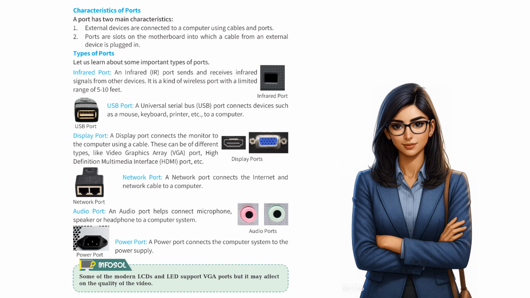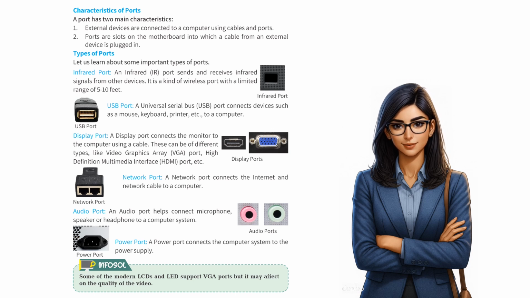Types of ports. Let us learn about some important types of ports. Infrared port. An infrared (IR) port sends and receives infrared signals from other devices. It is a kind of wireless port with a limited range of 5 to 10 feet. USB port. A universal serial bus (USB) port connects devices such as a mouse, keyboard, printer, etc. to a computer. Display port. A display port connects the monitor to the computer using a cable.